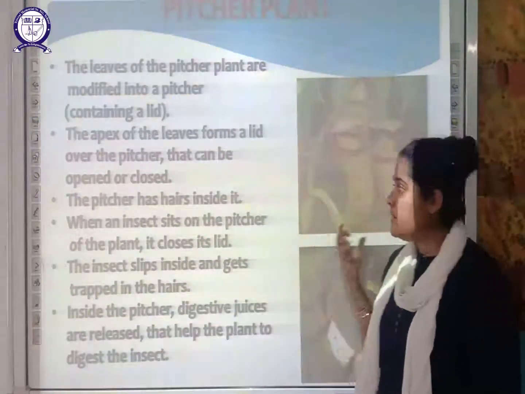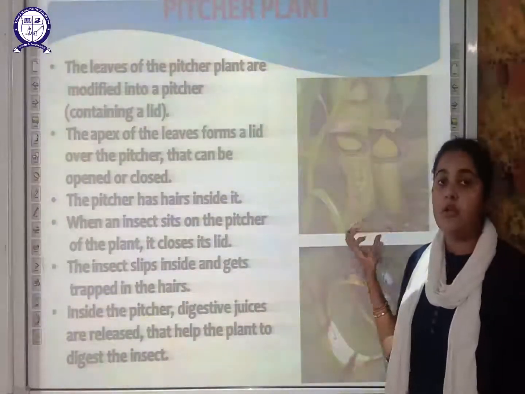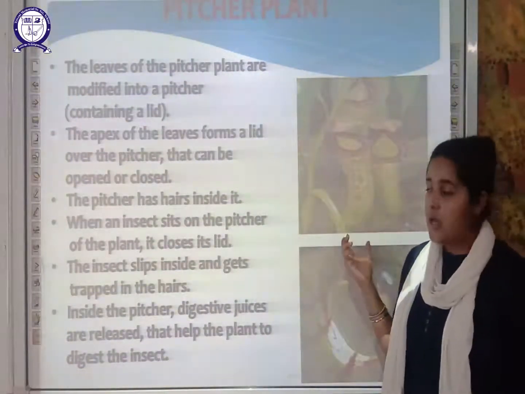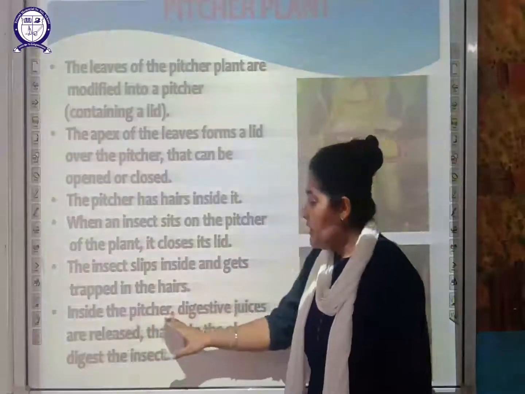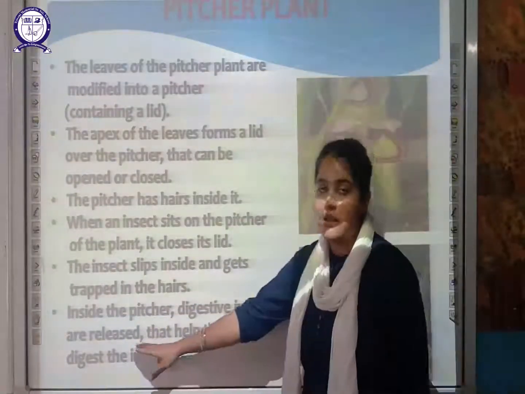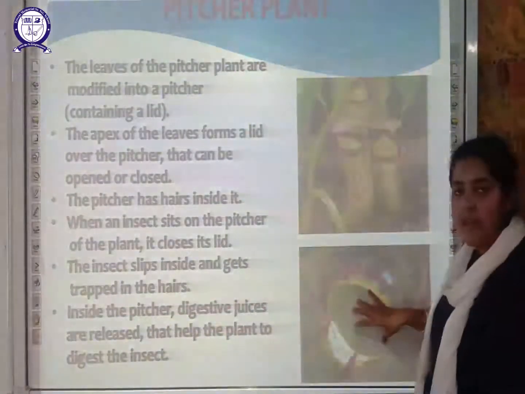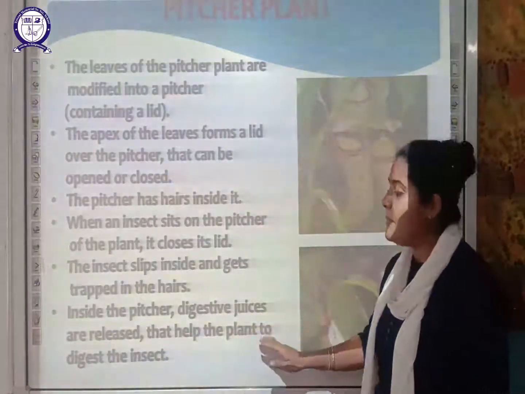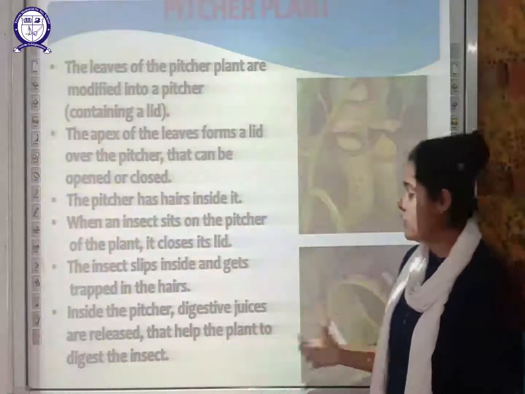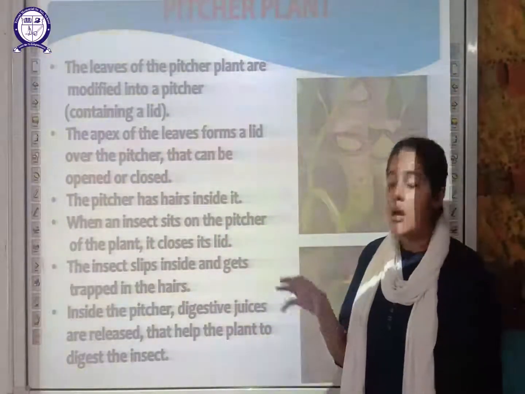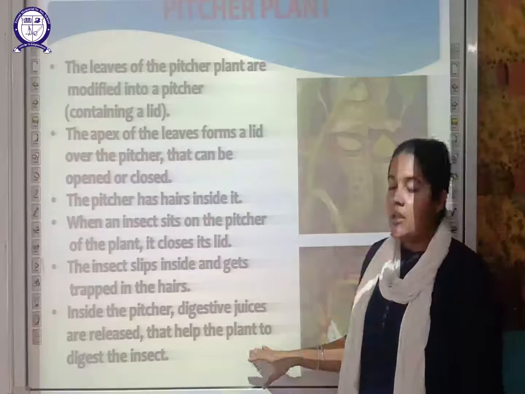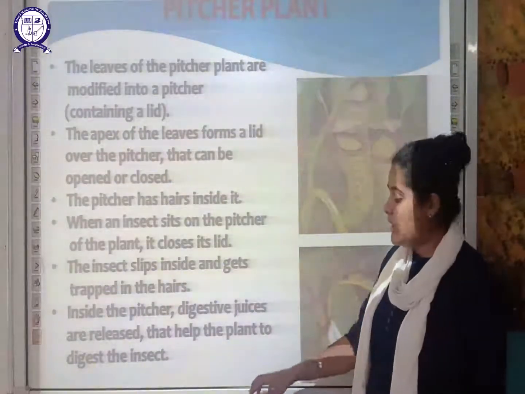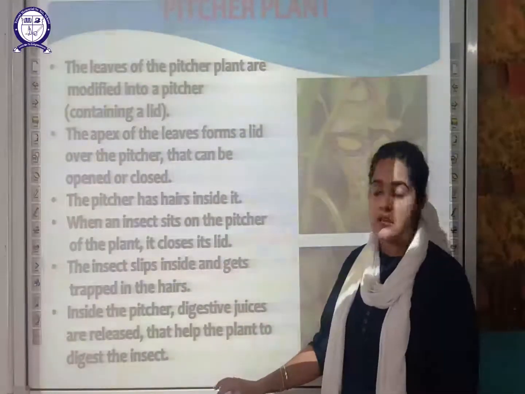What will happen? How does the plant obtain this mineral from the insect? Because inside the pitcher, digestive juices are released. Once the insect gets trapped inside, the digestive juices are released, and that will help the plant digest the insect. These digestive juices are released inside the pitcher so that the plant can easily digest that insect. So this is the first one, that is your pitcher plant.